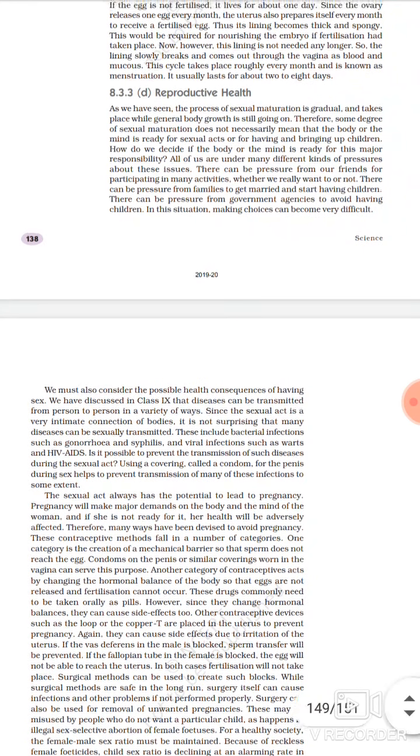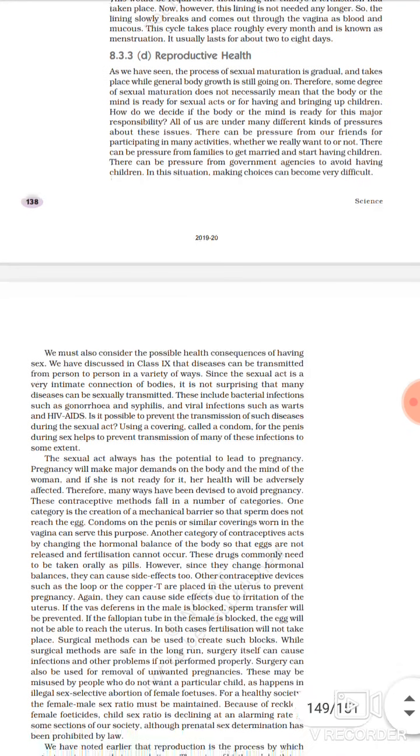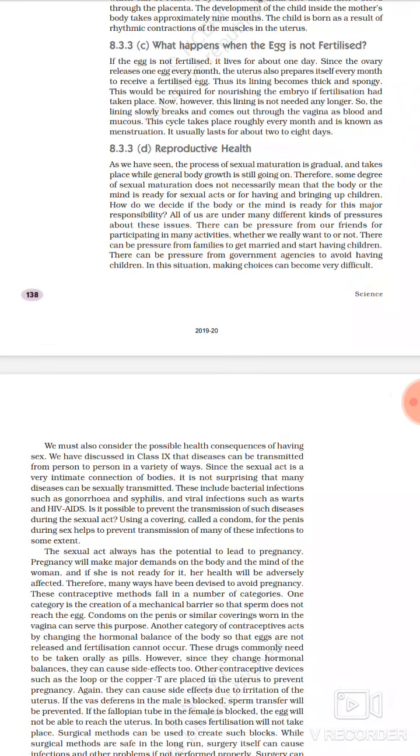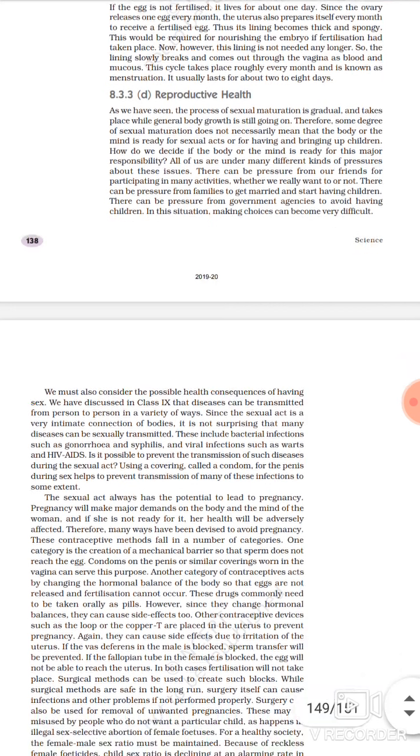Reproductive health means a teenager, especially girls, has to take care of personal hygiene. When menstruation starts, you have to clean the private parts. There should not be dead blood cells, because when the bleeding occurs, the dead blood cells stick to the body, and that is a good source of food for bacteria, viruses and many other microorganisms which settle there, and they can infect your body and lead to many infections, which can even lead to infertility.